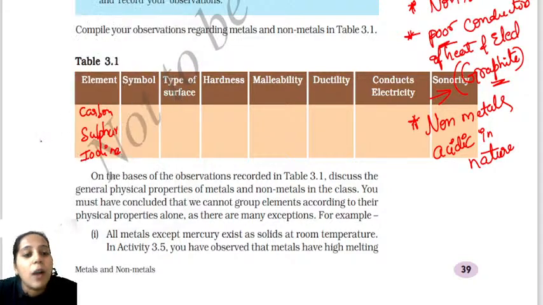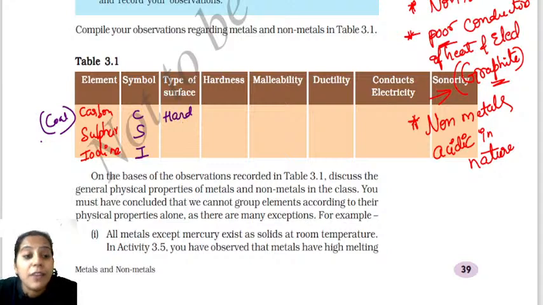Okay, so now what is the symbol of carbon? You should know the symbol of carbon first of all. Symbol of carbon is C. Symbol of sulfur is S. Symbol of iodine is I. What type of surface do they have? You have to write it. What type of surface does coal have? Coal has a hard surface.